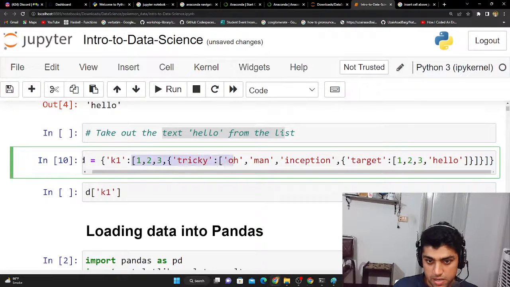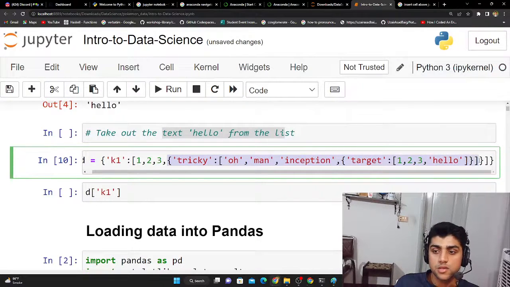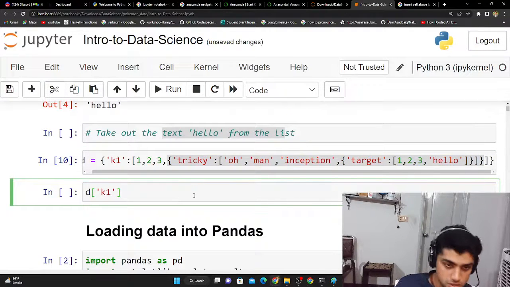So this is an entire list, and I already told you that lists start from zero index. So we can say 0, 1, 2, and in the third index, there's actually another dictionary. That is crazy, right? Another dictionary right in there, and that's this thing, which is tricky. So what we're going to have to do is say the square bracket, which is 0, 1, 2, 3, 2 and 3, and then after that we're going to have to say the key again, which is tricky.